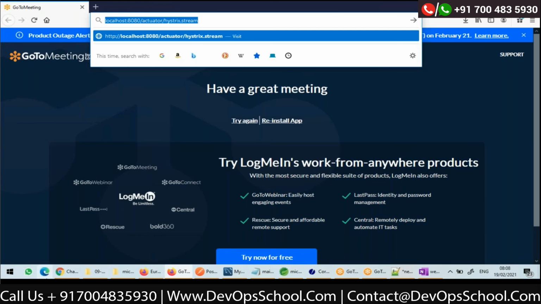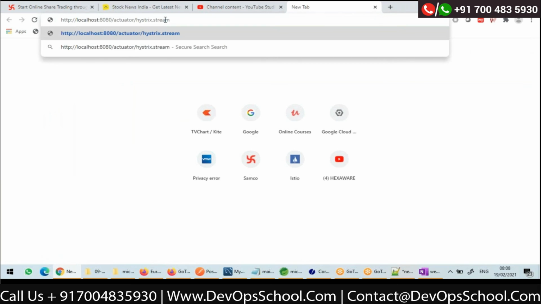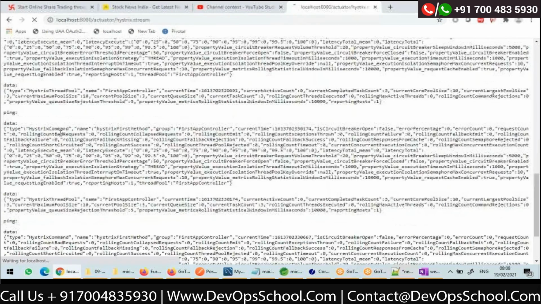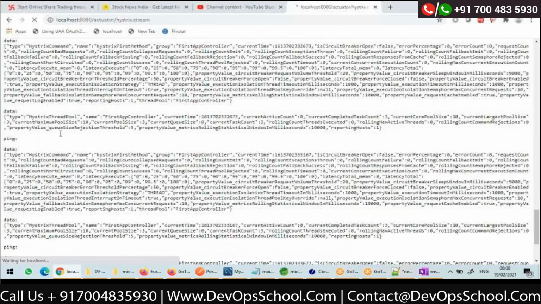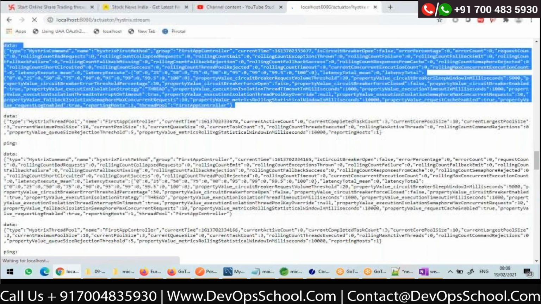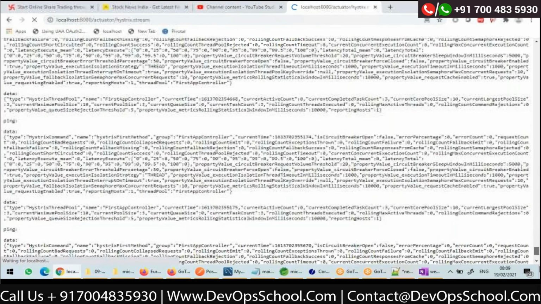I'll copy this. I'll open Chrome actually. In Chrome, I'll give a request to /actuator/hystrix.stream and see what is happening. Hey, in Chrome, it is displaying continuously. It's a stream of data. Ping is the request, this is the response. Ping, response. A continuous stream of data. It is sending all the metrics. So if I hit actuator/hystrix.stream, I get a continuous stream of data. See here, it is scrolling always.